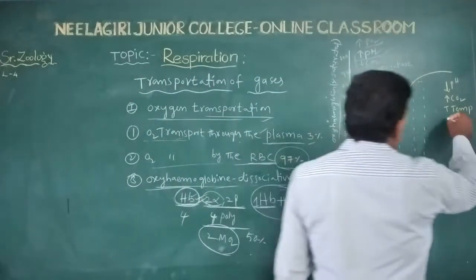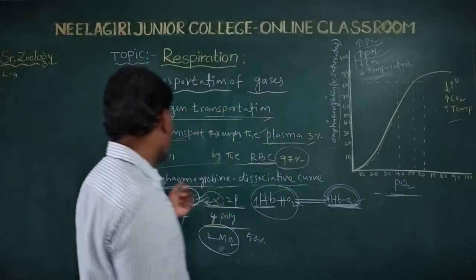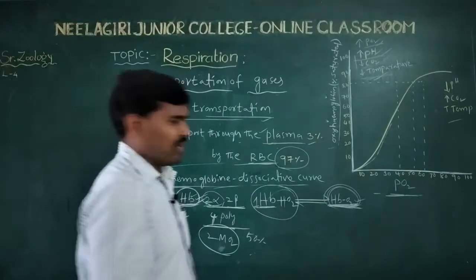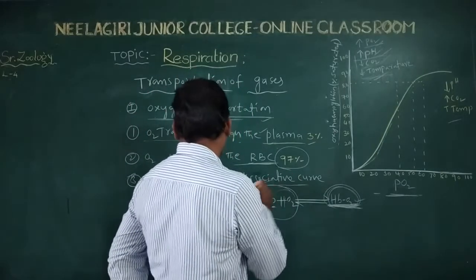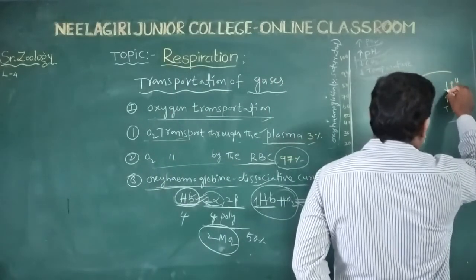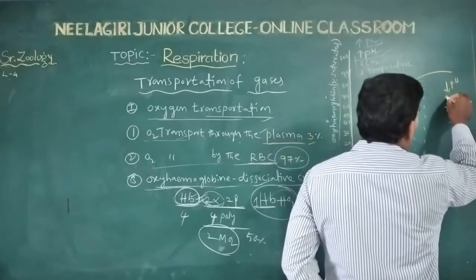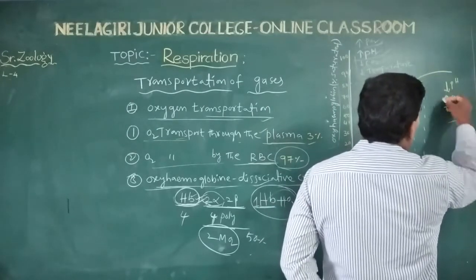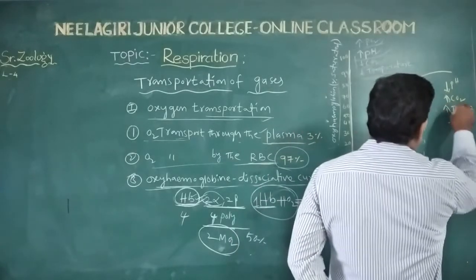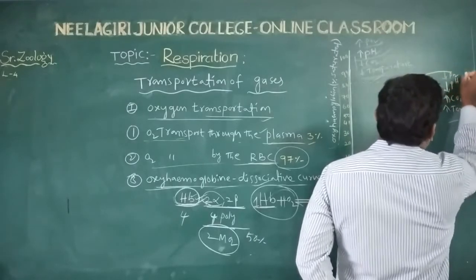Next, the dissociation of oxyhemoglobin. Whenever oxyhemoglobin dissociates, there is low pH, high hydrogen concentration, high partial pressure of carbon dioxide, high temperatures, and low partial pressure of oxygen.